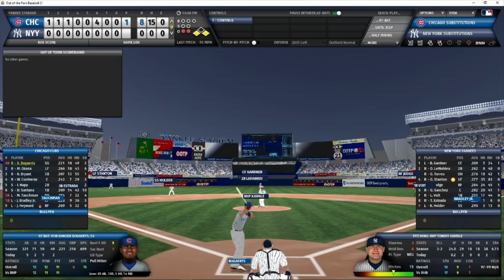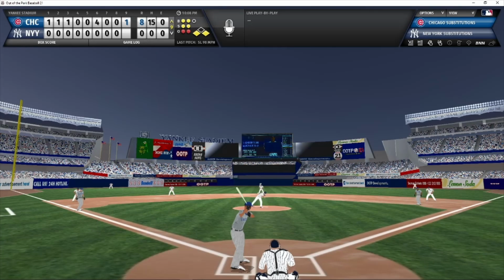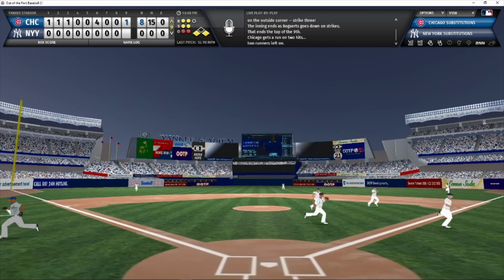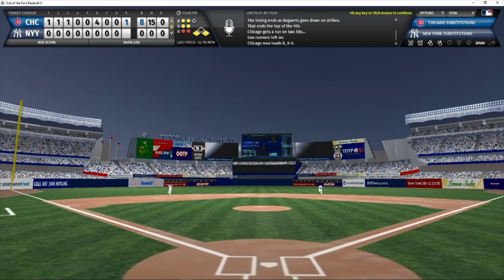Bogart's now the batter. 2 outs, runners on the corners. Bogart's waiting for the 2-2 pitch. And that is strike 3 called. The inning is over. The Cubs score once again. It is 8-0 Chicago going into the bottom of the 9th inning.